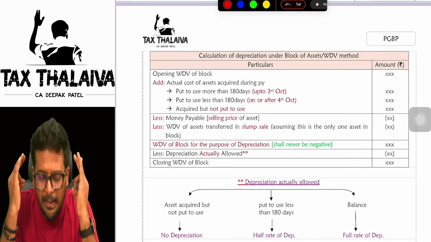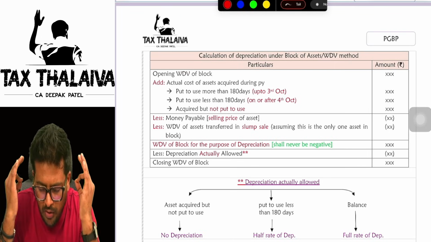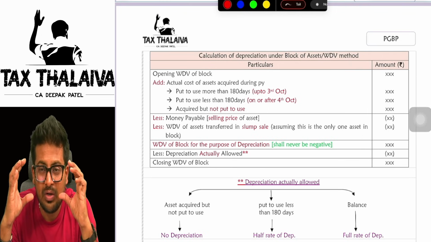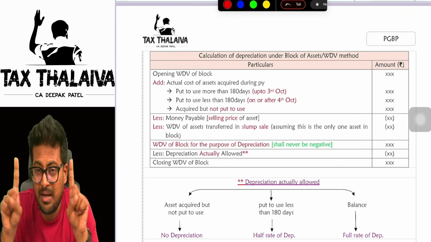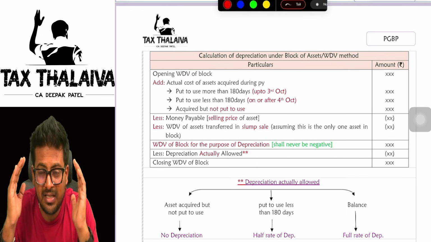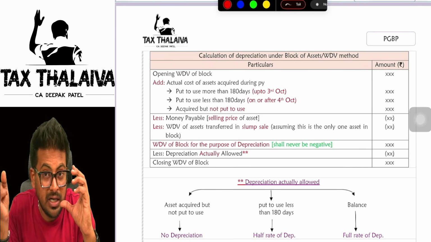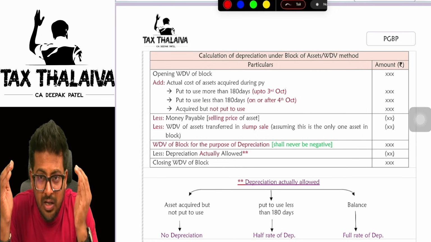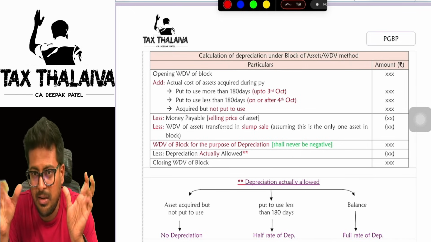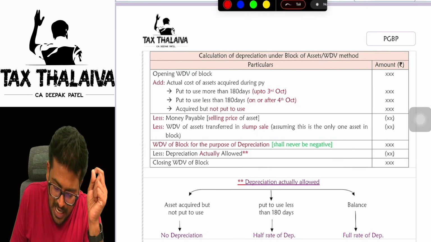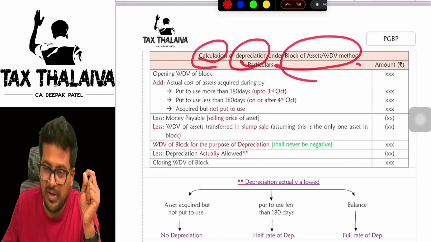How do you compute depreciation under the block of asset system method? See, boss, whatever I am discussing, I am not discussing from an individual asset standpoint. I am discussing this from the standpoint of a block. What is a block? A block is nothing but all those assets of the same class with the same rate. Yes or no?